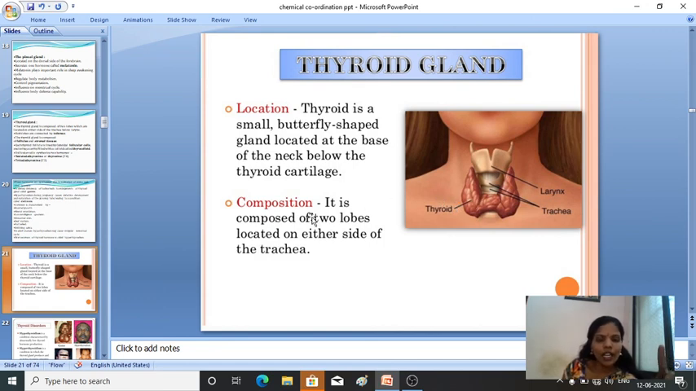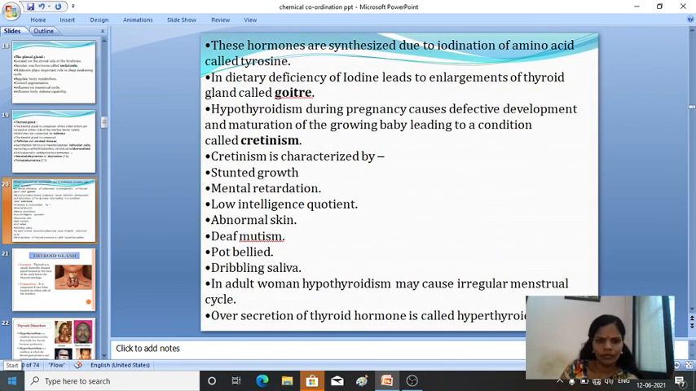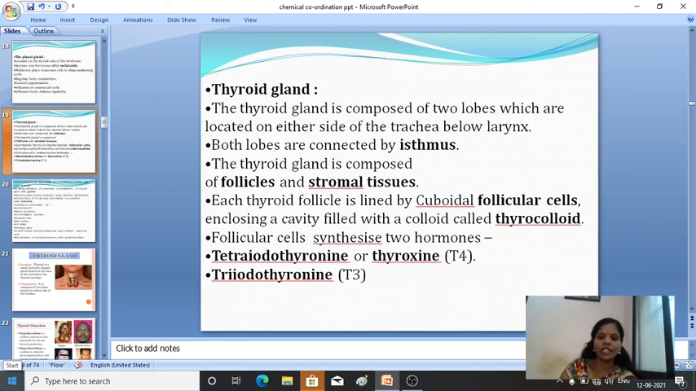So again, it is composed of two lobes which are located on either side of the trachea. It is made up of two lobes. So this is the thyroid gland. Okay, we will see the description of the thyroid gland now. It is composed of two lobes which are located on either side of the trachea below the larynx.